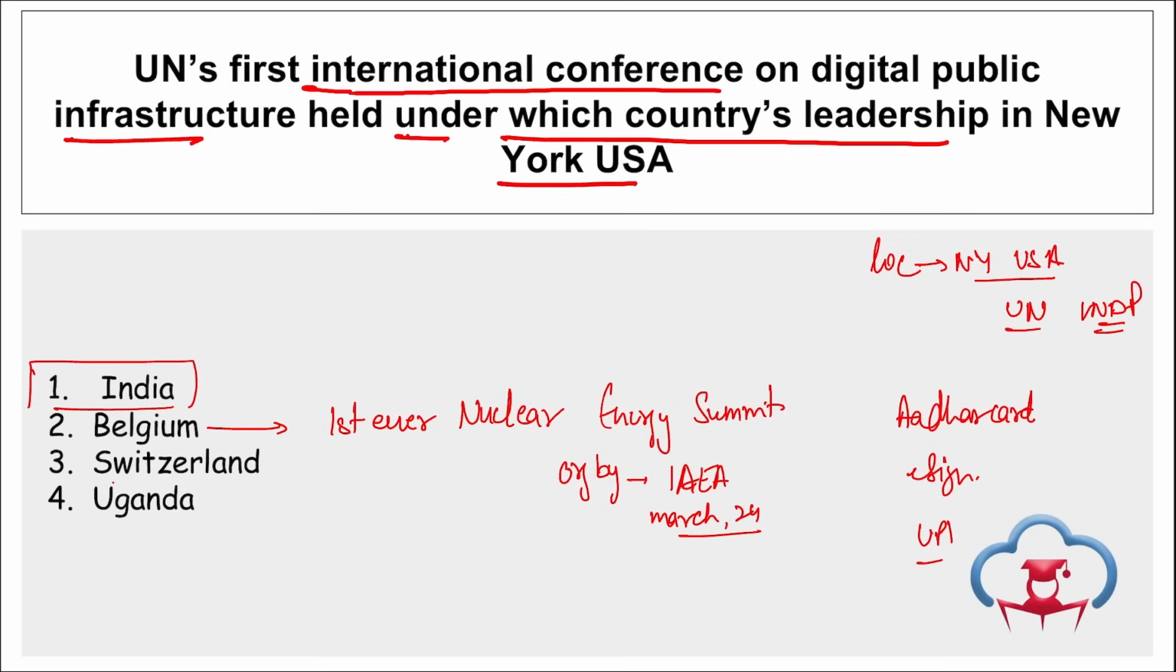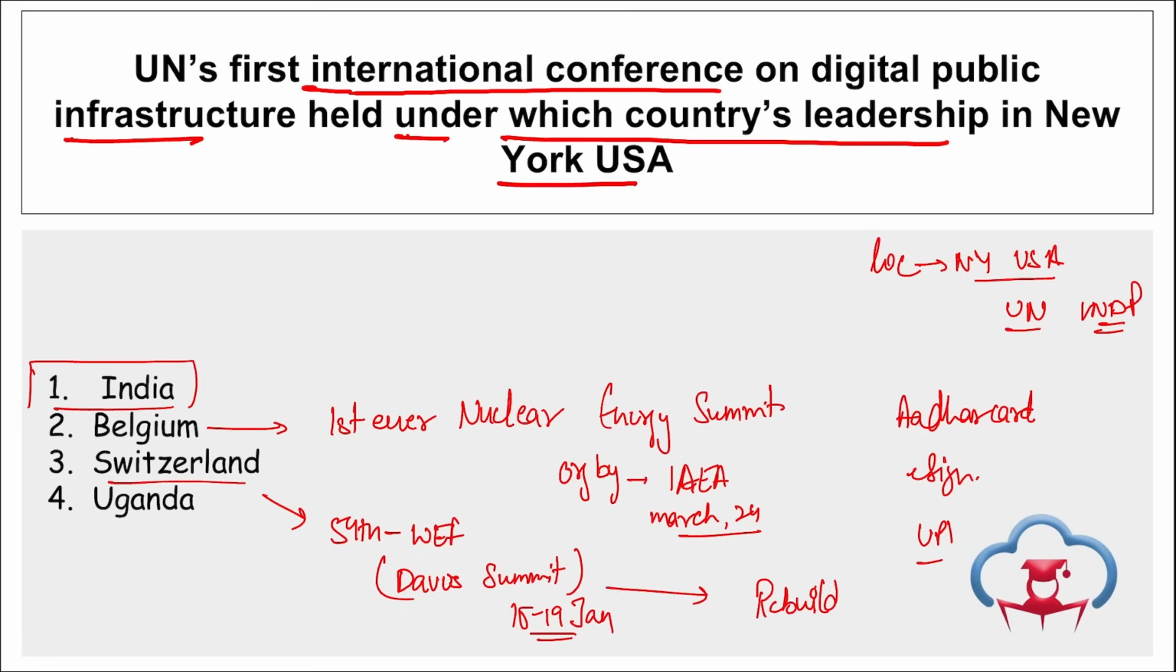Then if we talk about Switzerland, the 54th annual meeting of the World Economic Forum, also known as the Davos Summit, was held at the Swiss Alpine School in Davos, Switzerland, from 15th to 19th of January. What is the theme of this 54th World Economic Forum? The theme here is rebuilding trust.